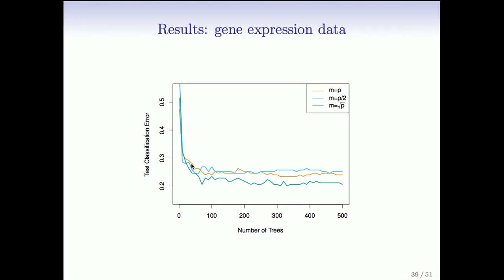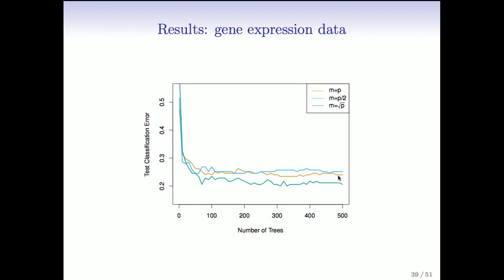It's interesting, Rob, how quickly the error comes down with random forests, and then sort of levels off. It doesn't take long, by about 100 trees it's kind of leveled off and not really changing that much. Exactly. If we use m equals p, which is just bagging, that means that at every split we're considering all possible predictors. Those are the usual trees. That gives us the gold curve. Random forest, the green one, uses the square root of p. That's where we're retaining square root p predictors and throwing the rest away. You see, it gives us an improvement of perhaps 3 or 4% over bagging.